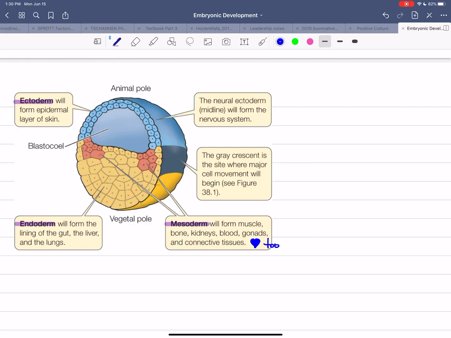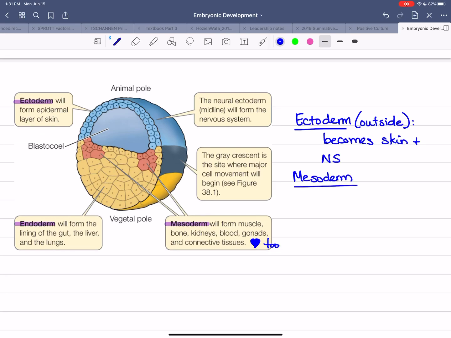So here, let's go ectoderm. This is on the outside. And this guy we said becomes skin and the nervous system. Then we have the mesoderm. This is the middle. And it becomes skeleton, muscles, and reproductive organs.